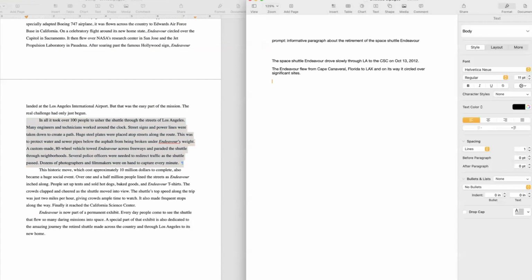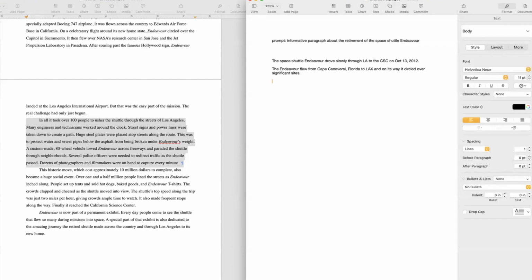So they had to make accommodations on the streets to get it through. 100 people had to be walking around it and a little ahead of it, making sure it goes. Technicians worked around the clock. What can we say is important? Well, it was a lot of trouble to drive this thing through. And they used the word paraded. So it must have been paraded through neighborhoods.